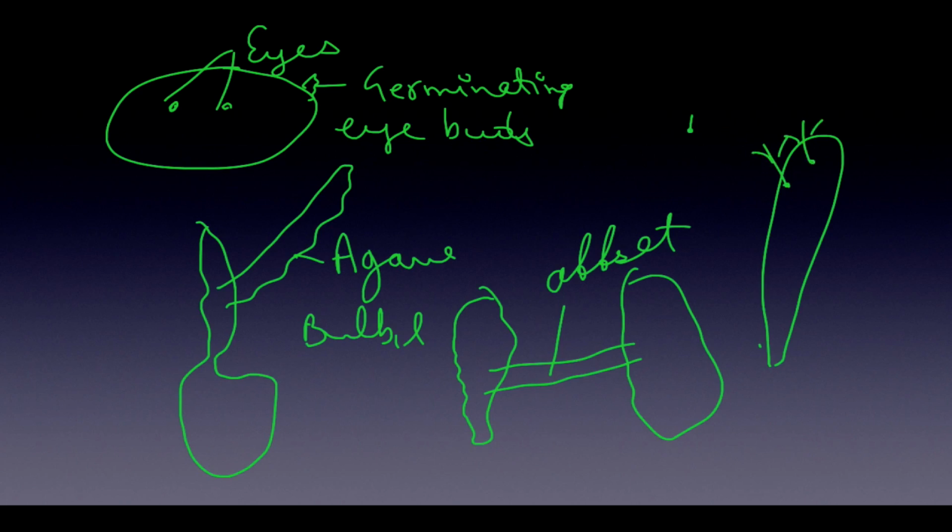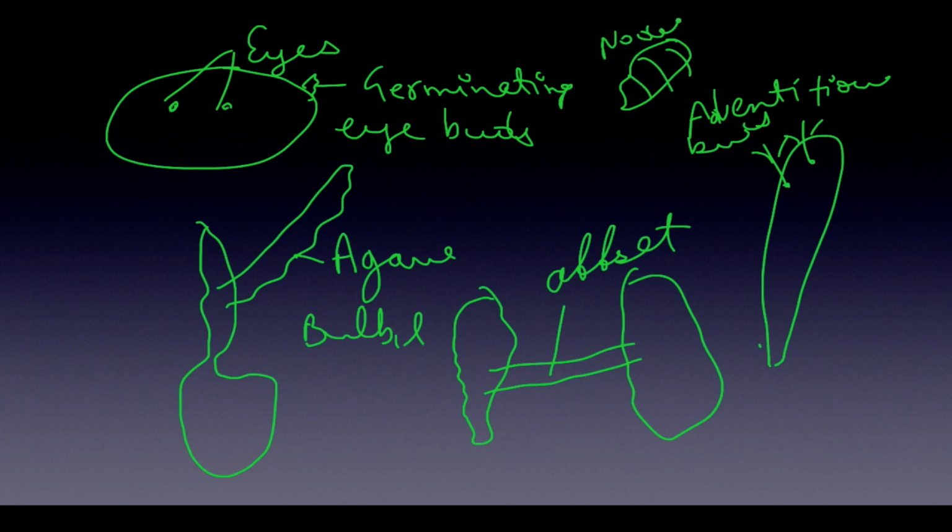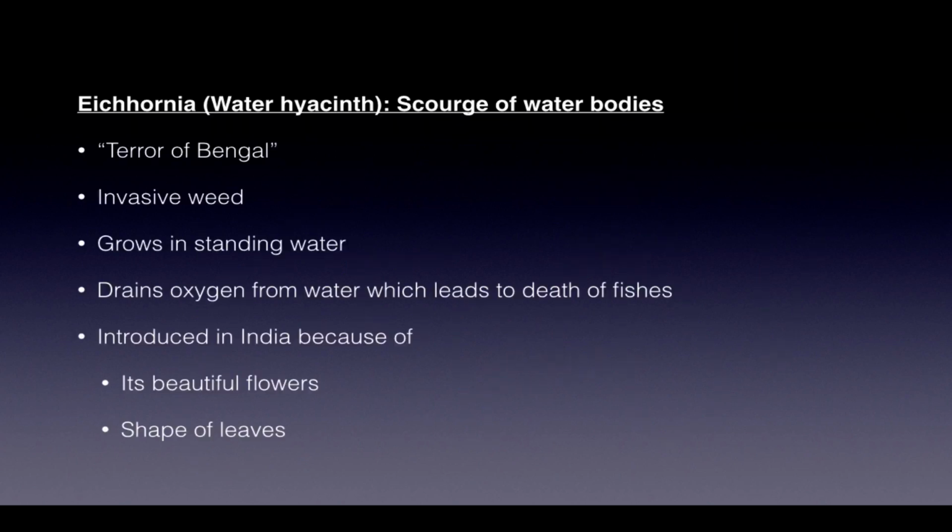So these are the adventitious buds in case of bryophyllum. And finally we have ginger, in which the single pieces are called nodes. Then something arising out of it is called buds. And the fiber-like structures are called adventitious roots. So these are the important vegetative propagules in angiosperms.